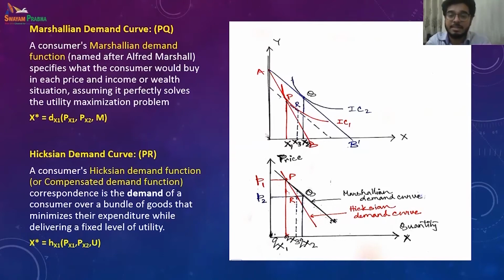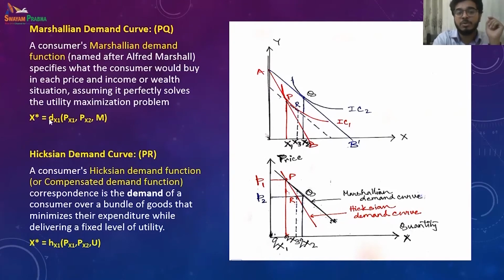Hence, if you combine P and R, you see that with the change in price from P1 to P2, they are moving from P to R with the substitution effect, and that determines their Hicksian demand curve, that they are moving from X1 to X3 with the change in price. So QX1 and QX3 and P1 and P2, connecting them: P1 for QX1, P2 for QX3. Connecting them, we get a Hicksian demand curve where the satisfaction level remains the same.